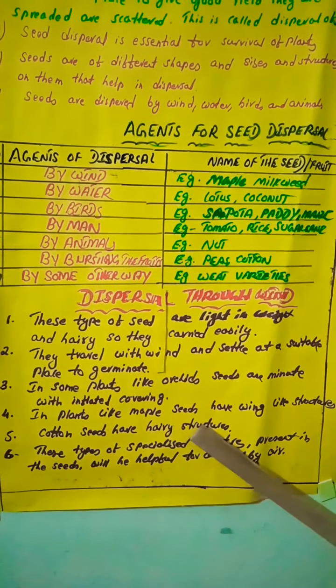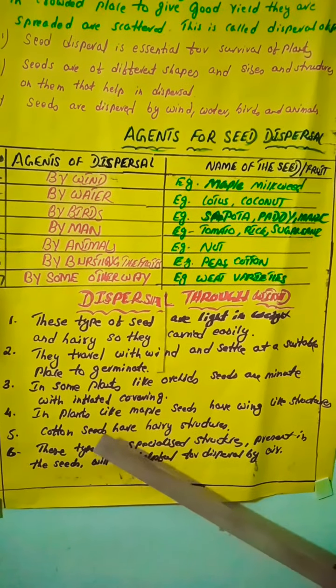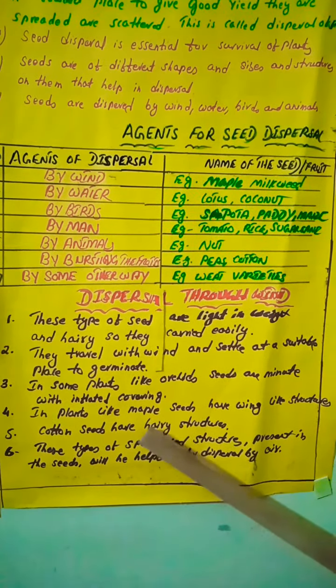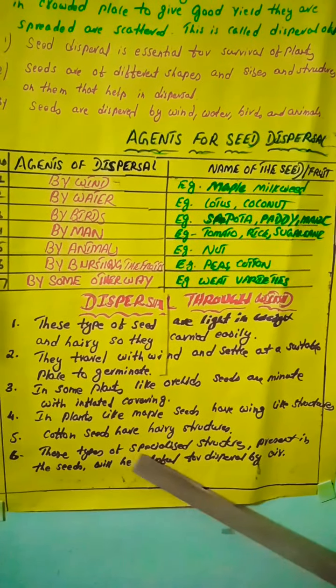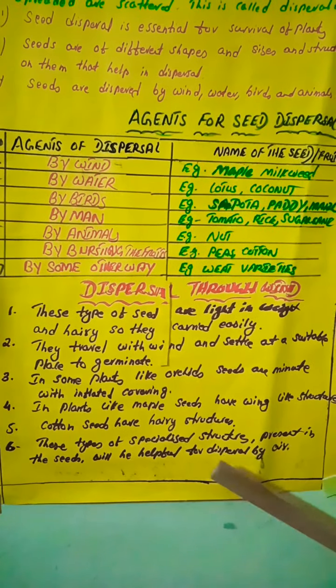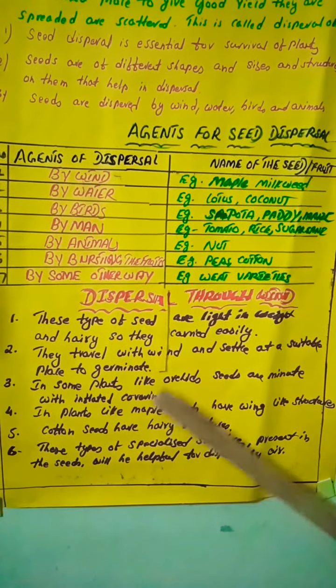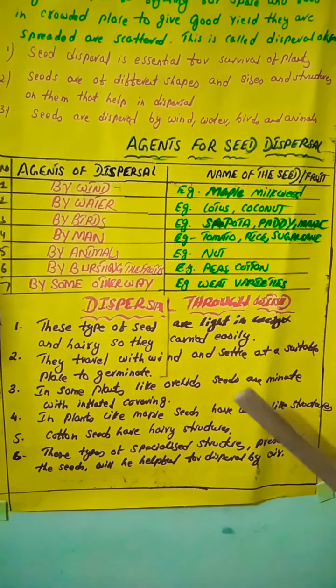Cotton seeds have hairy structures. You have seen in your fields, I think so, children, when you grow cotton plants, cotton has a white hair-like structure that helps it to move from one place to another. These types of specialized structures present in the seed are helpful for dispersal by air. So these structures in the seed help them to move from one place to another.